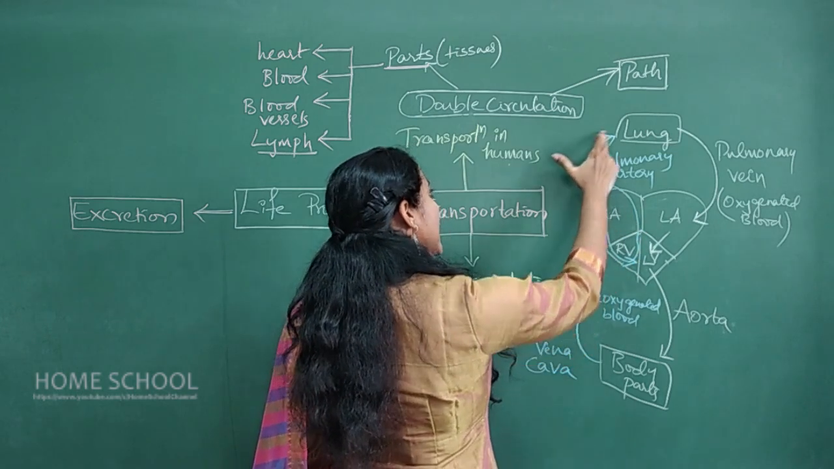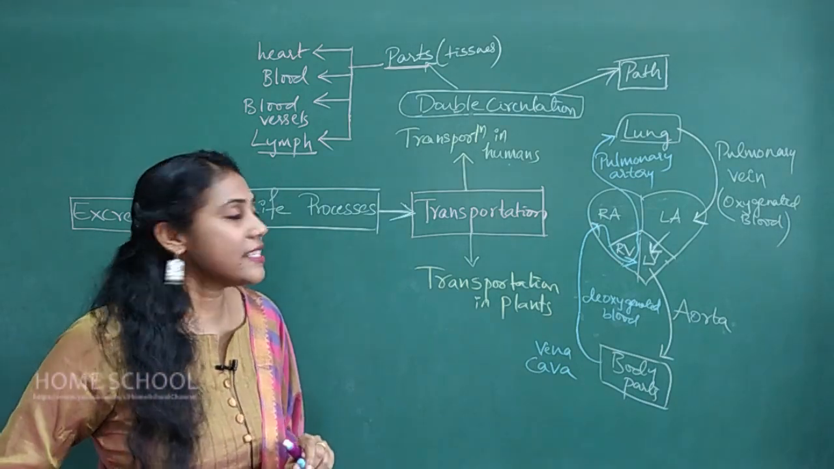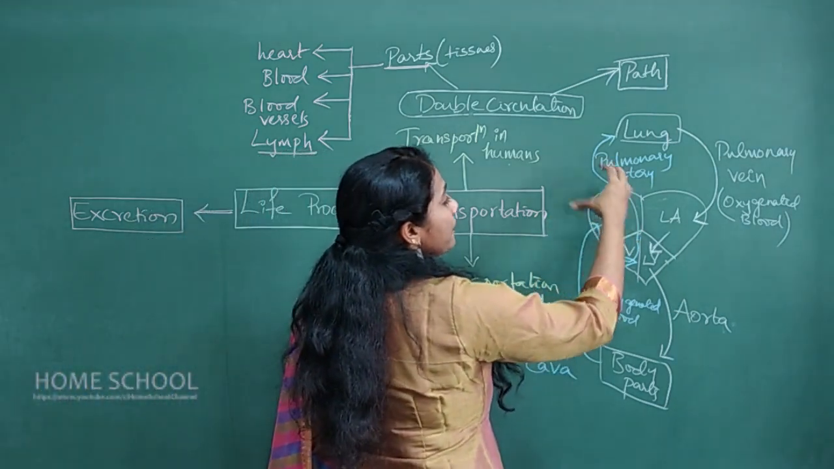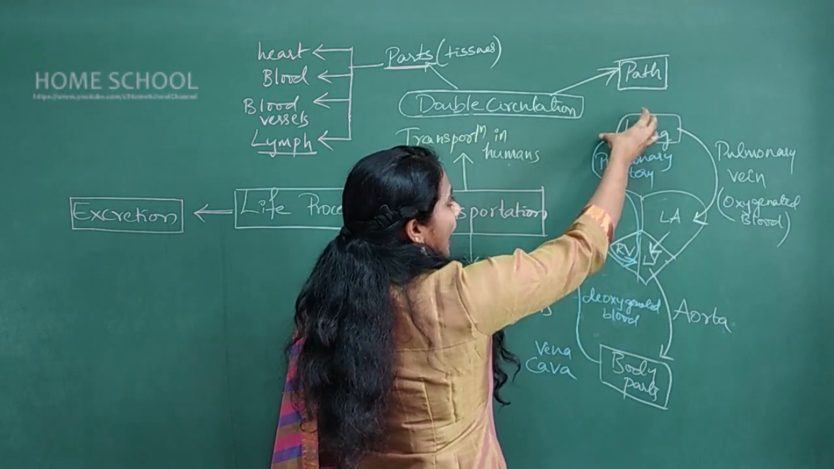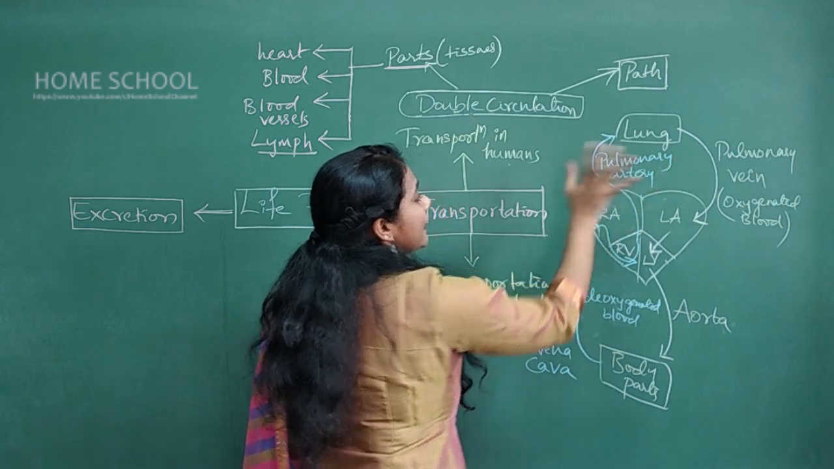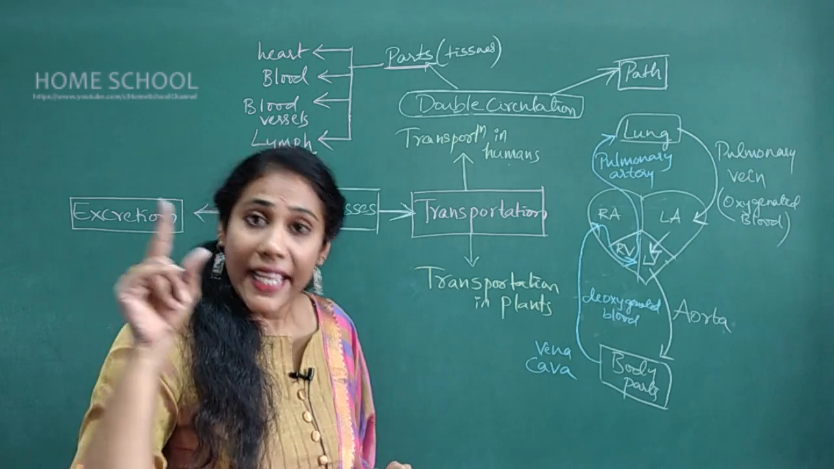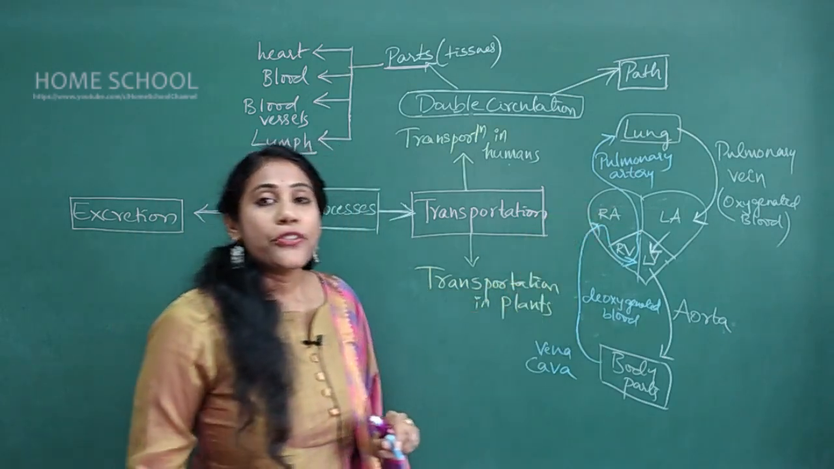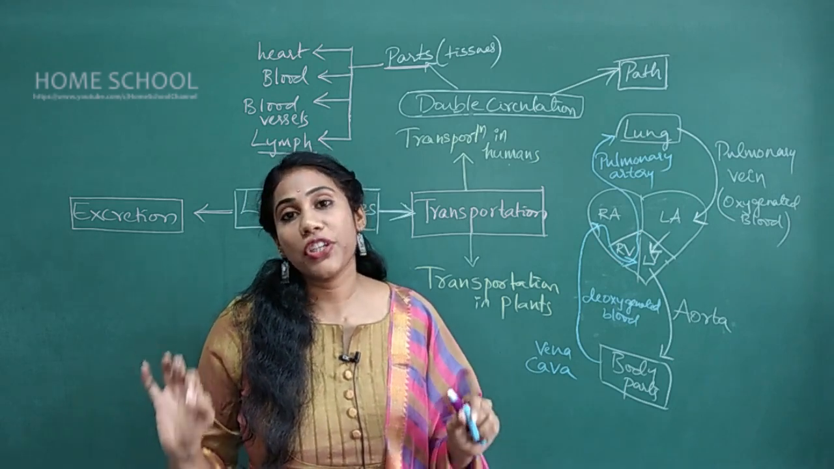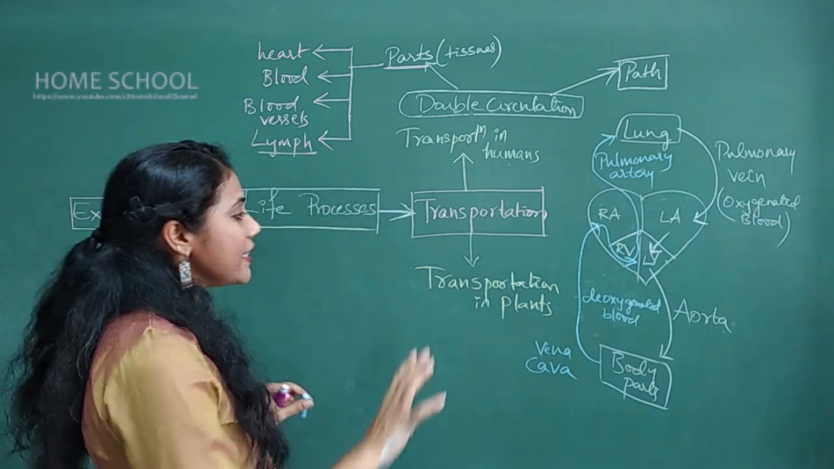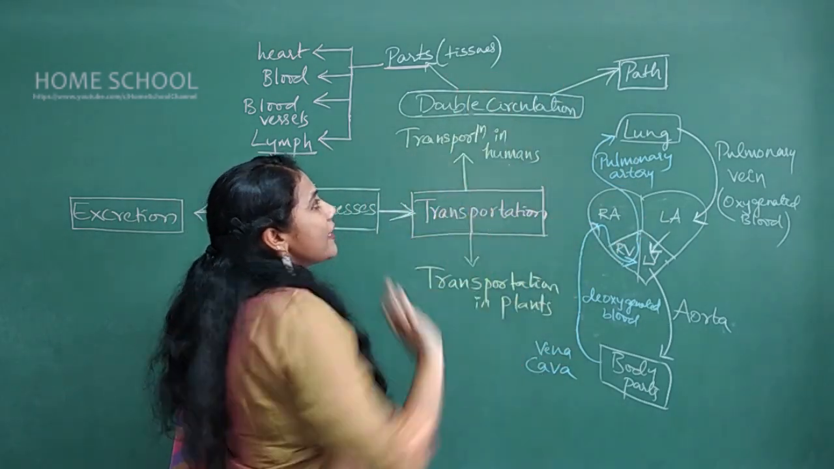From the right ventricle it is carried back to the lungs. In the lungs carbon dioxide is released, and this impure blood, that is deoxygenated blood, is carried by the heart to the lungs by the pulmonary artery. So all arteries carry oxygenated blood except the pulmonary artery. Our pulmonary artery always carries deoxygenated blood. Clear? So this is the path that you have to remember in case of double circulation.